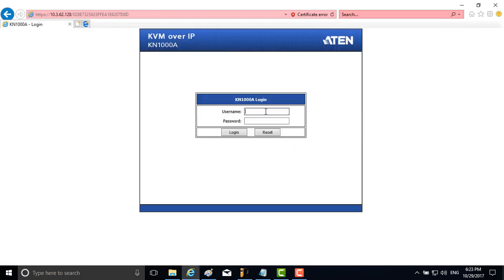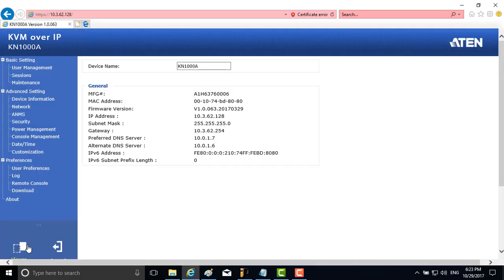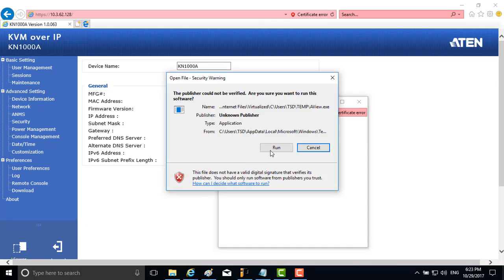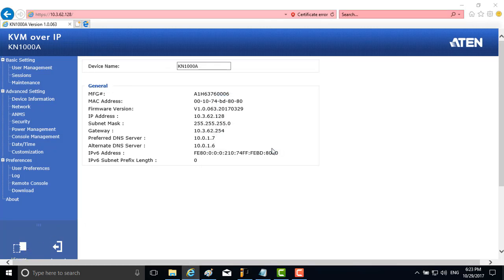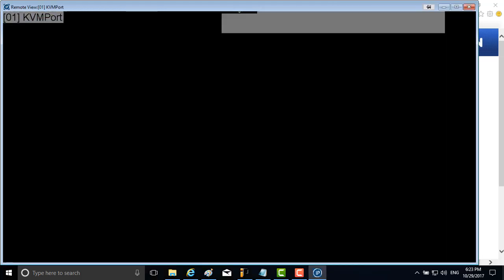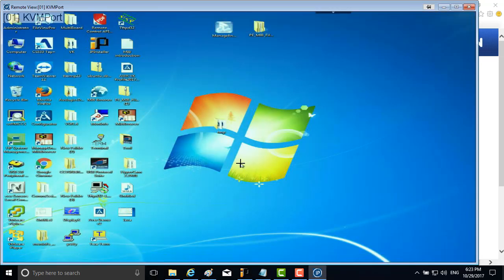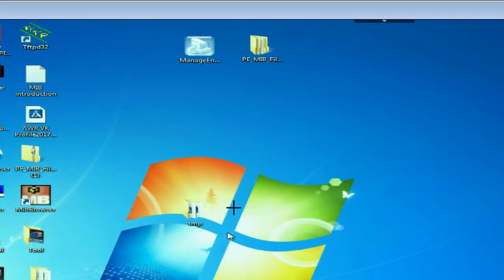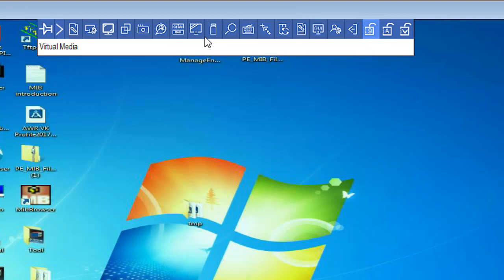Log in to the KN1000 Web GUI. Launch the client viewer. You will see the remote PC has booted up already and is under the Windows environment now. Drop down the service menu and find the Virtual VDR feature button.